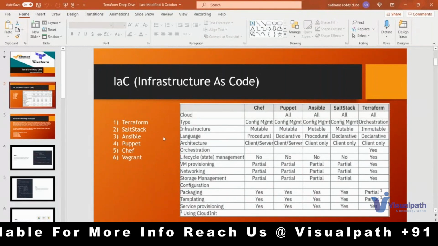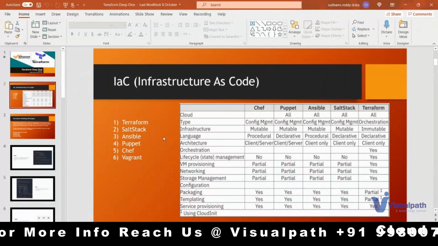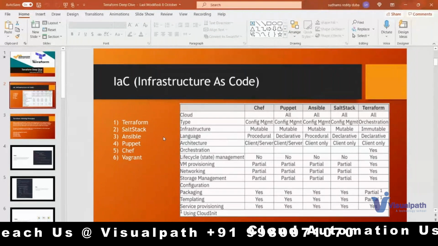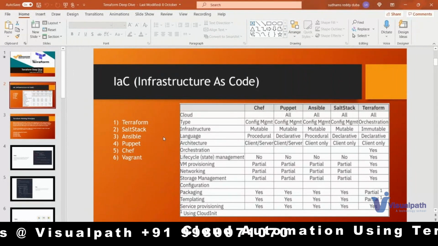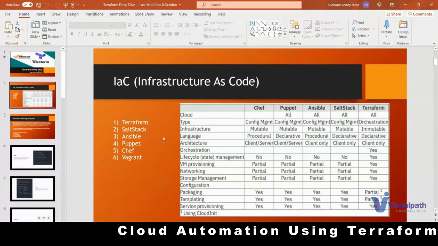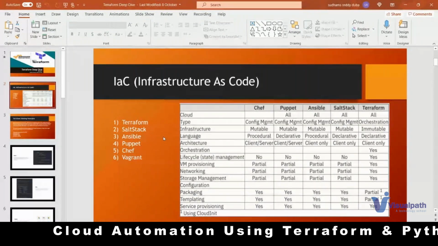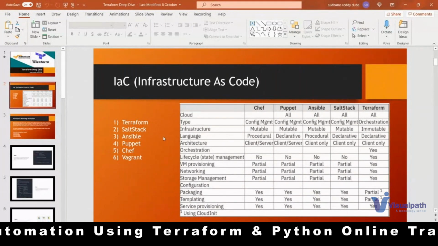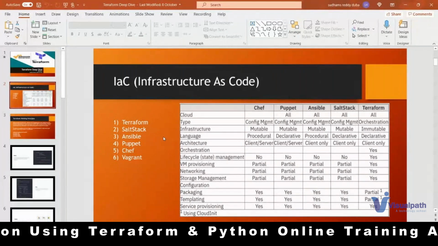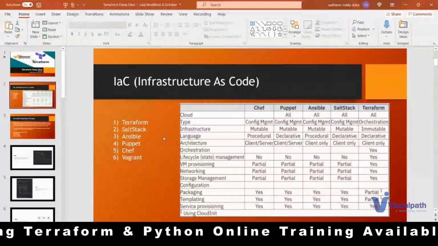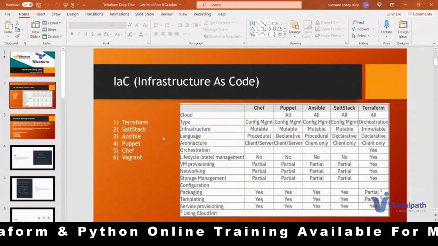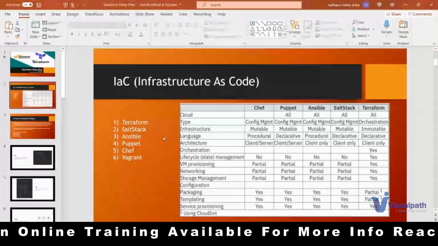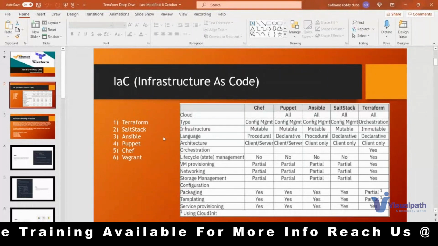These are designed for infrastructure management as well, but what Terraform provides, the functionalities and options, Ansible, Puppet, SaltStack or Chef don't provide that particular solution. A simple example: for creating a resource you can use Puppet, Ansible, Chef and all. I will take an example related to Ansible. I want to create some network, some VM, and some storage in any provider. I need to write that. If I want to update, I have to modify the playbook and I need to know where to modify. If I want to delete, again I need to write another playbook for that.